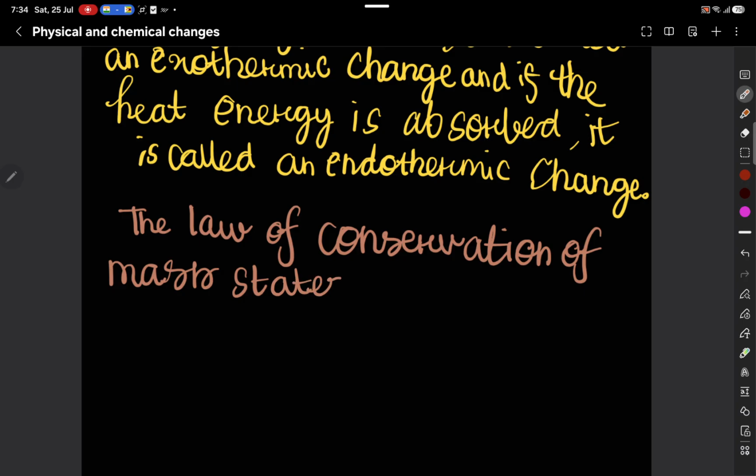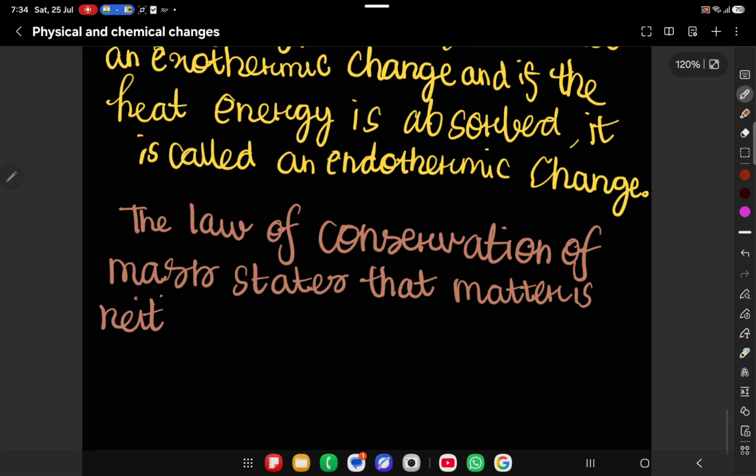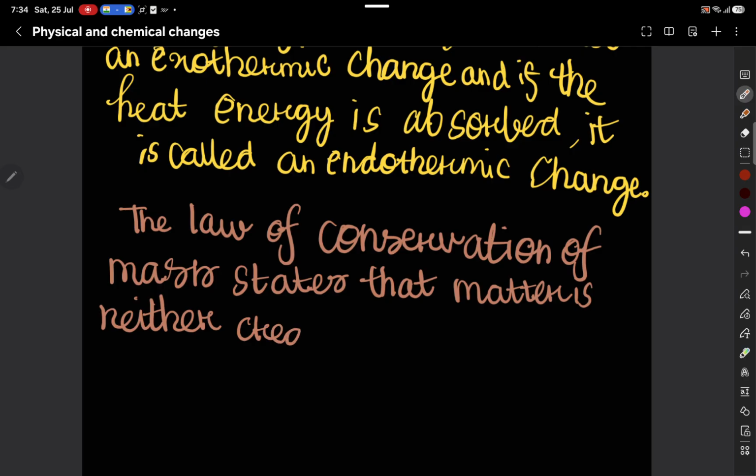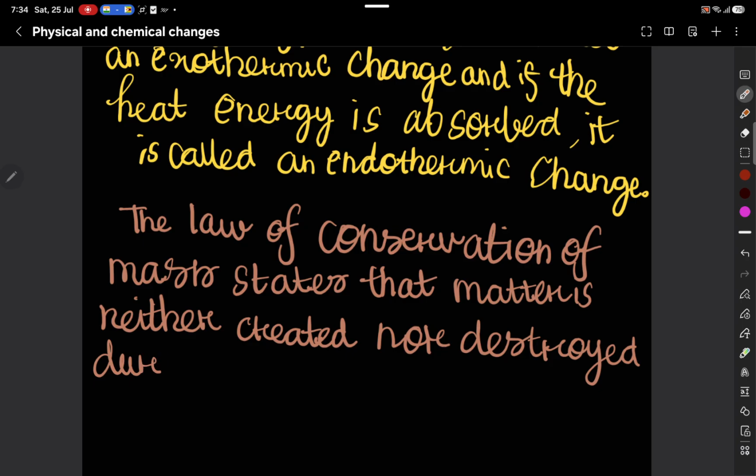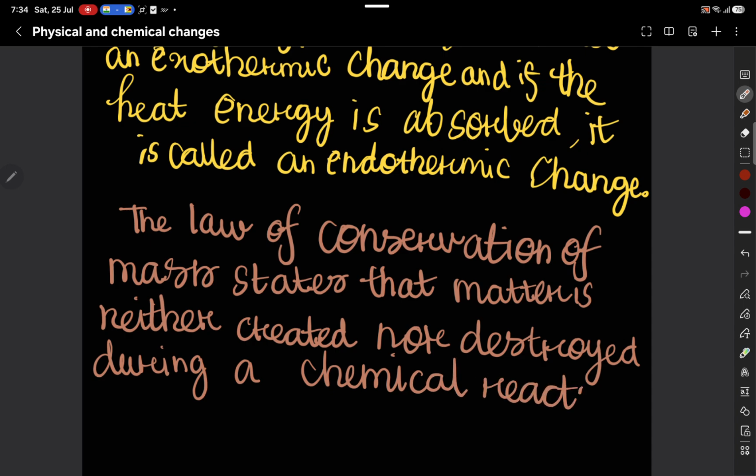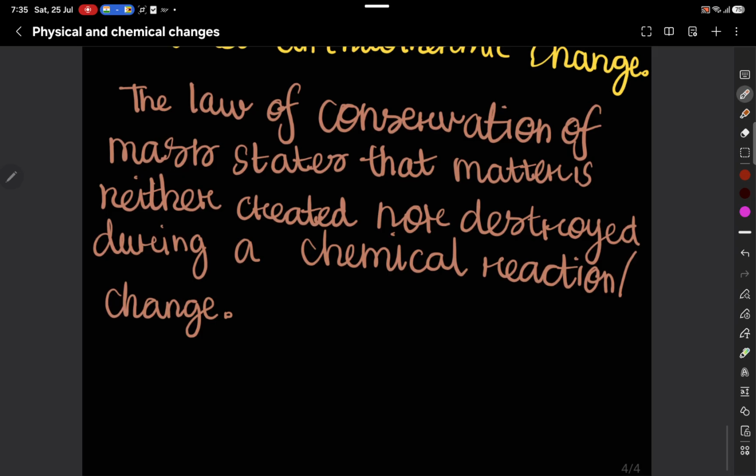It states that matter is neither created nor destroyed during a chemical change or a chemical reaction. I'll write reaction/change. This was the law of conservation of mass.